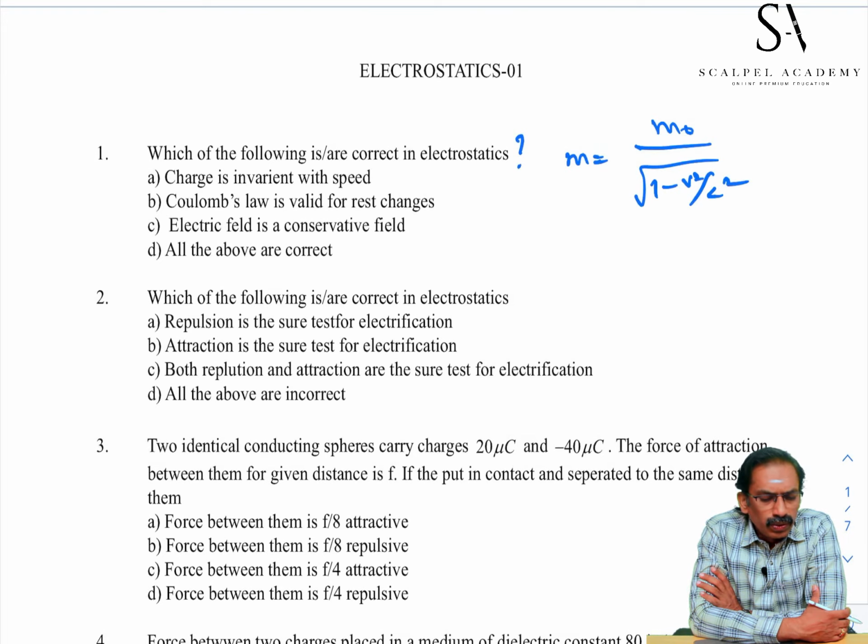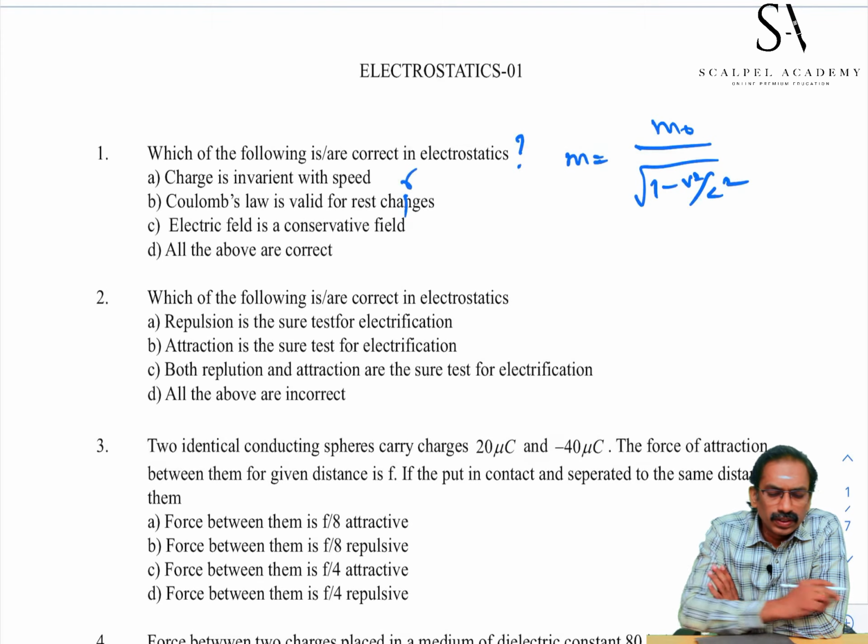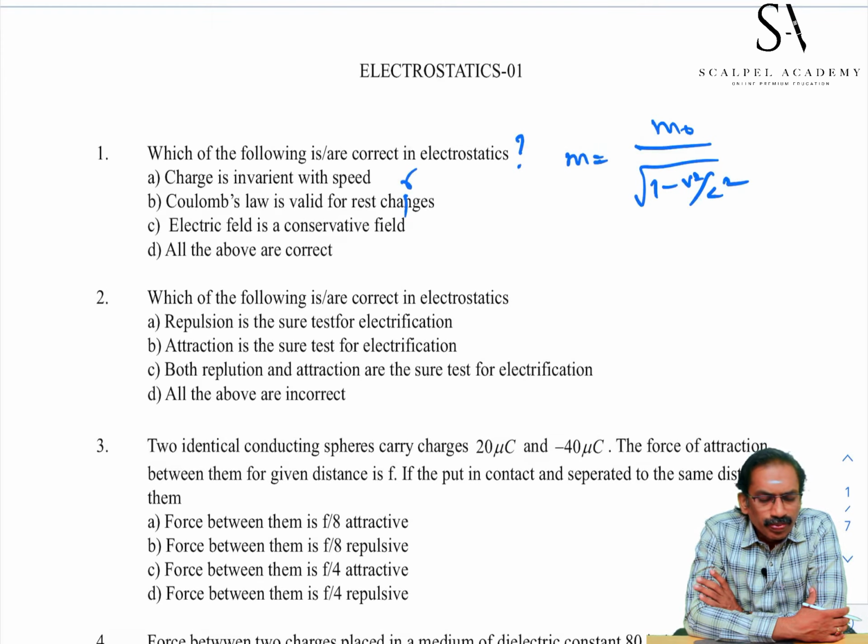That is correct. Coulomb's law is valid for rest charges. Yes, you can calculate a force between two charges which are at rest. You can't apply Coulomb's law for moving charges. B is also correct. Electric field is a conservative field.